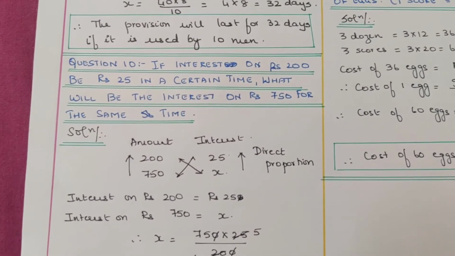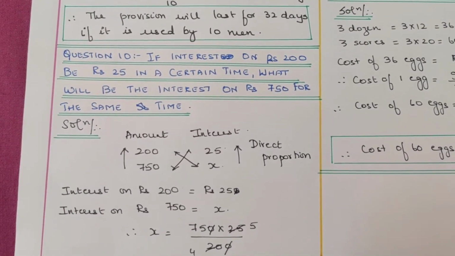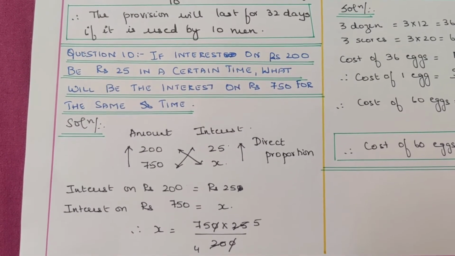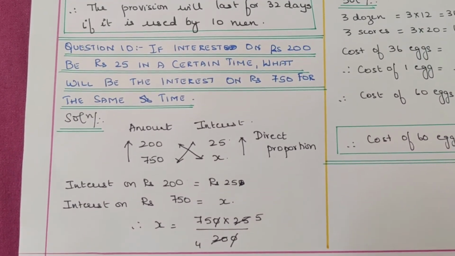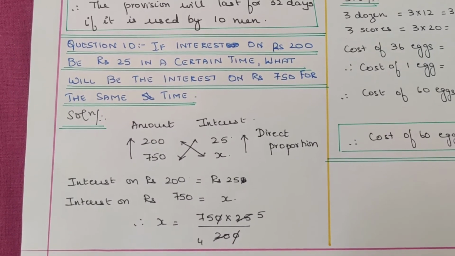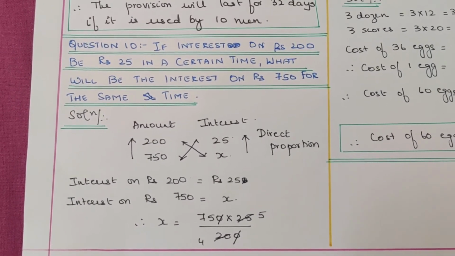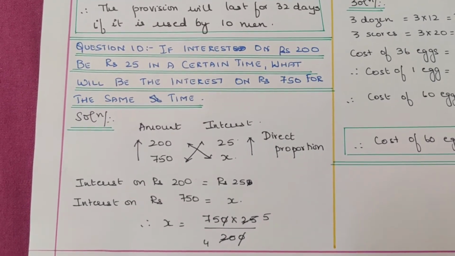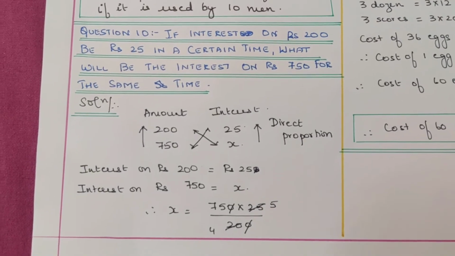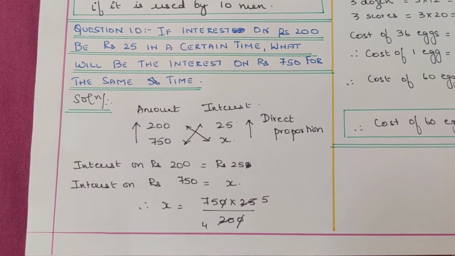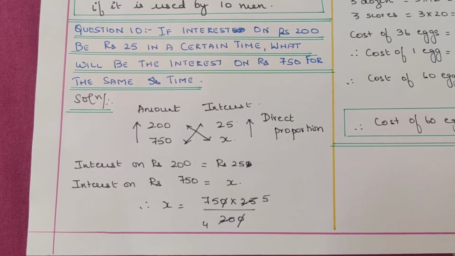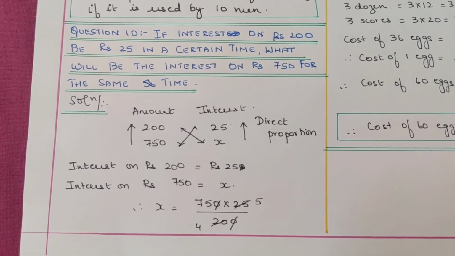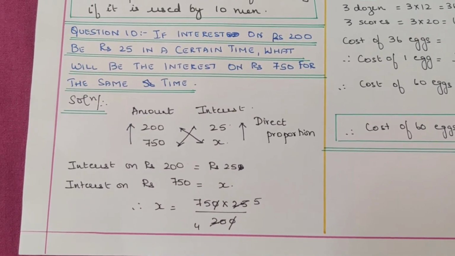Next one, if interest on rupees 200 is rupees 25 in a certain time, what will be the interest on 750 for the same time? So here, if the amount is 200, interest is 25, and if the amount is 750, the interest also will increase. So there is nothing like an increase and a decrease, so it is direct proportion. Therefore it is just cross multiplication. Interest on rupees 200 is equal to rupees 25. Interest on 750 is equal to x, that is x is equal to 750 into 25 by 200.